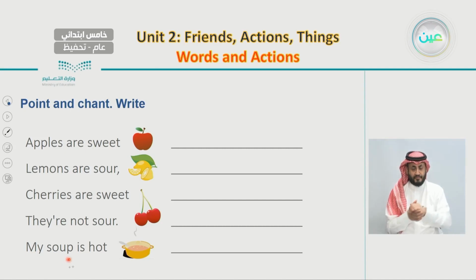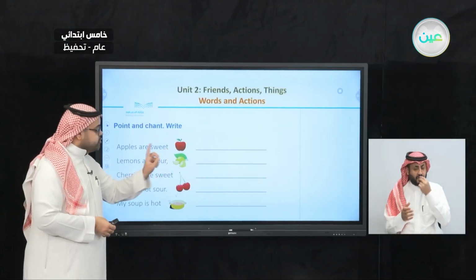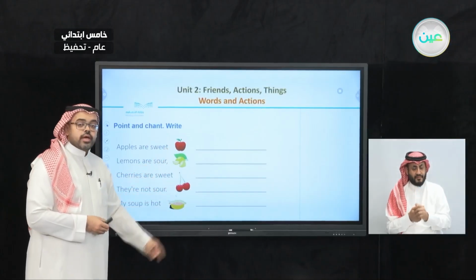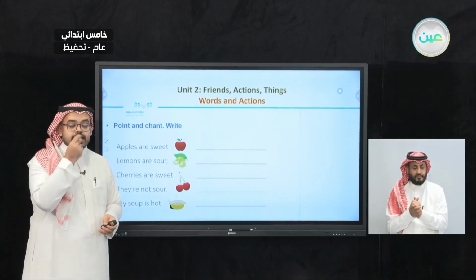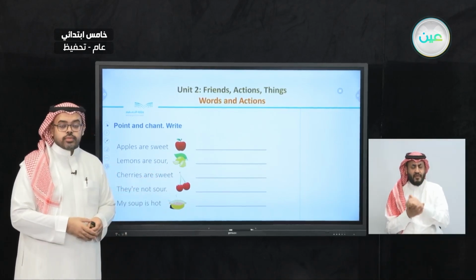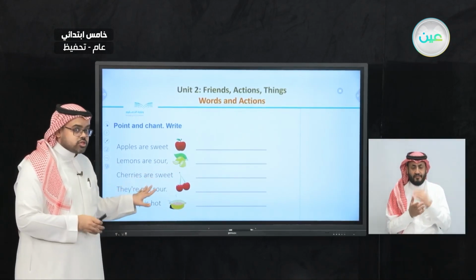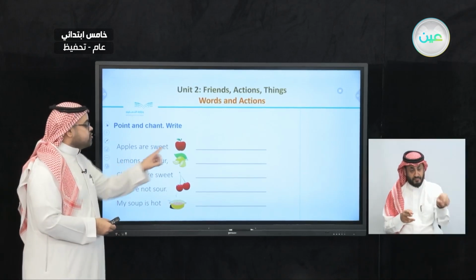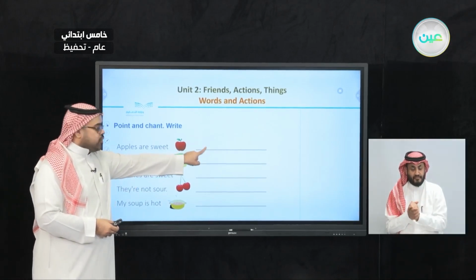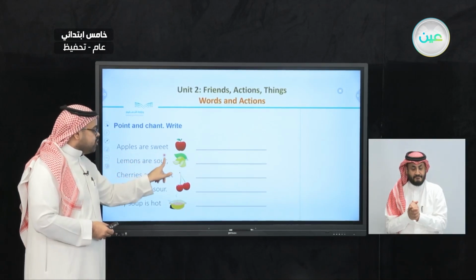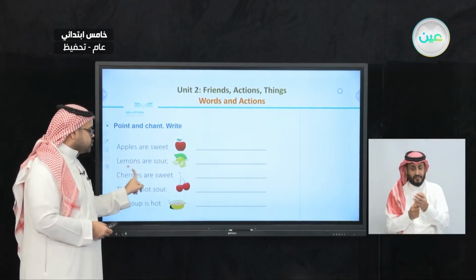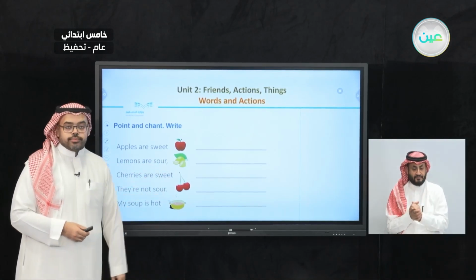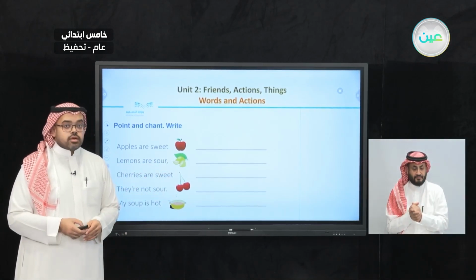So, in this chant, we talk about food: apples, lemons, cherries, soup, and also about the taste of these foods. Now, after we finish chanting, it's very important that you write down the same sentences here on this line. Here we're going to write about apples, and here about lemons, and so on. Now let us move on to the second part of this chant.